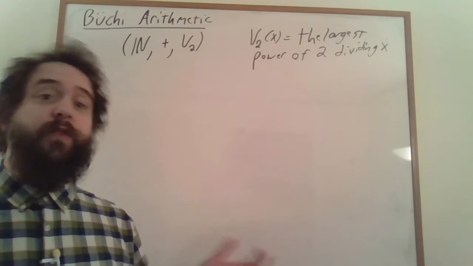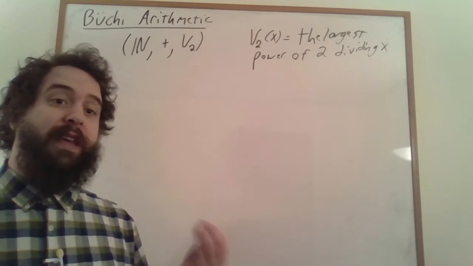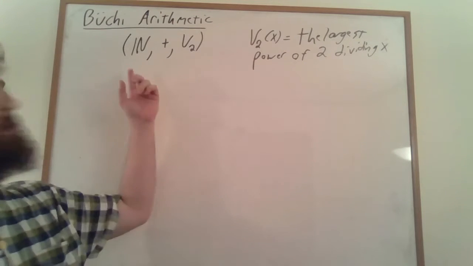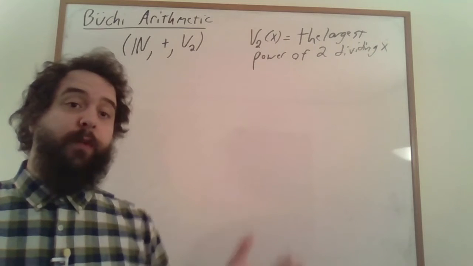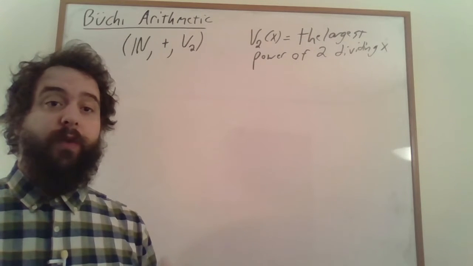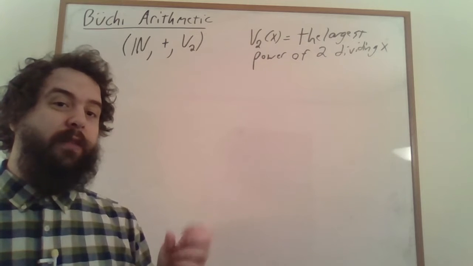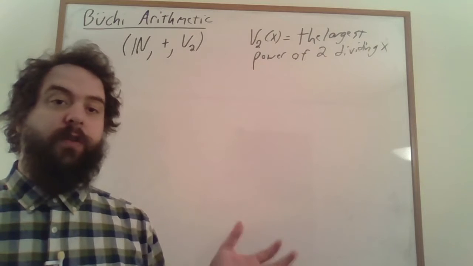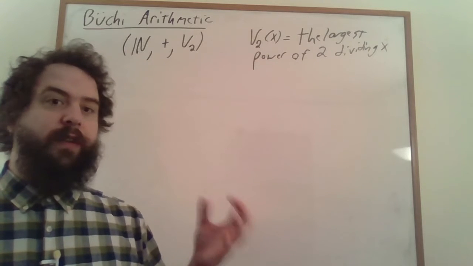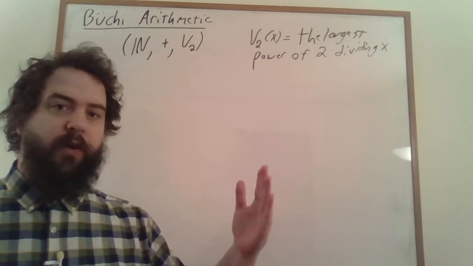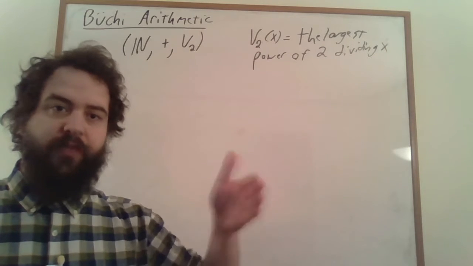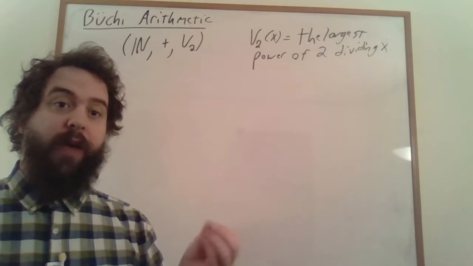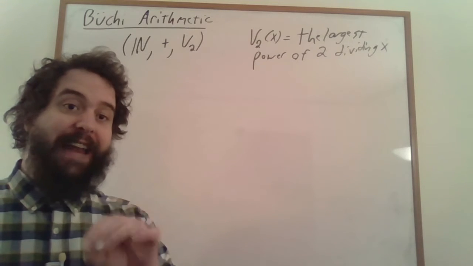So again, the first order logic of this structure is going to wind up being expressively equivalent to the regular languages. But even though we're still talking about the natural numbers like we were with the weak second order theory of one successor, we're going to be thinking about the natural numbers using a very different encoding. When we were talking about the weak second order theory of one successor, we were interested in encoding numbers in terms of which position in a word we were at. So we would encode the number n with a series of n a's.